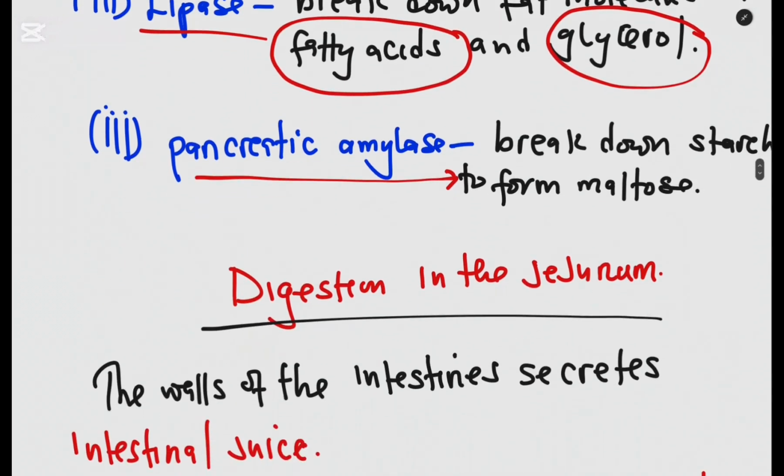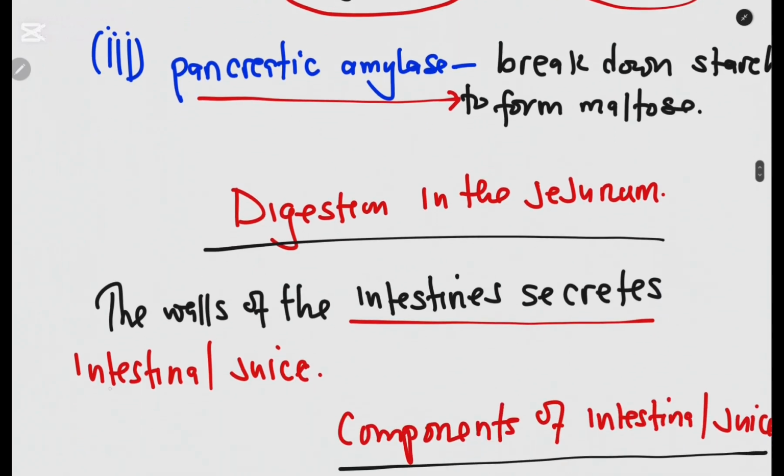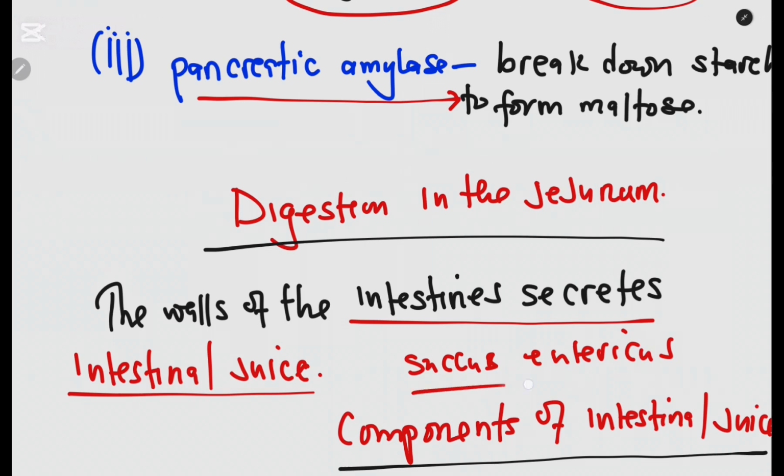Let us look at digestion in the jejunum. In the jejunum, the walls of the intestines also secrete a juice called intestinal juice, or succus entericus. What are the components of succus entericus?